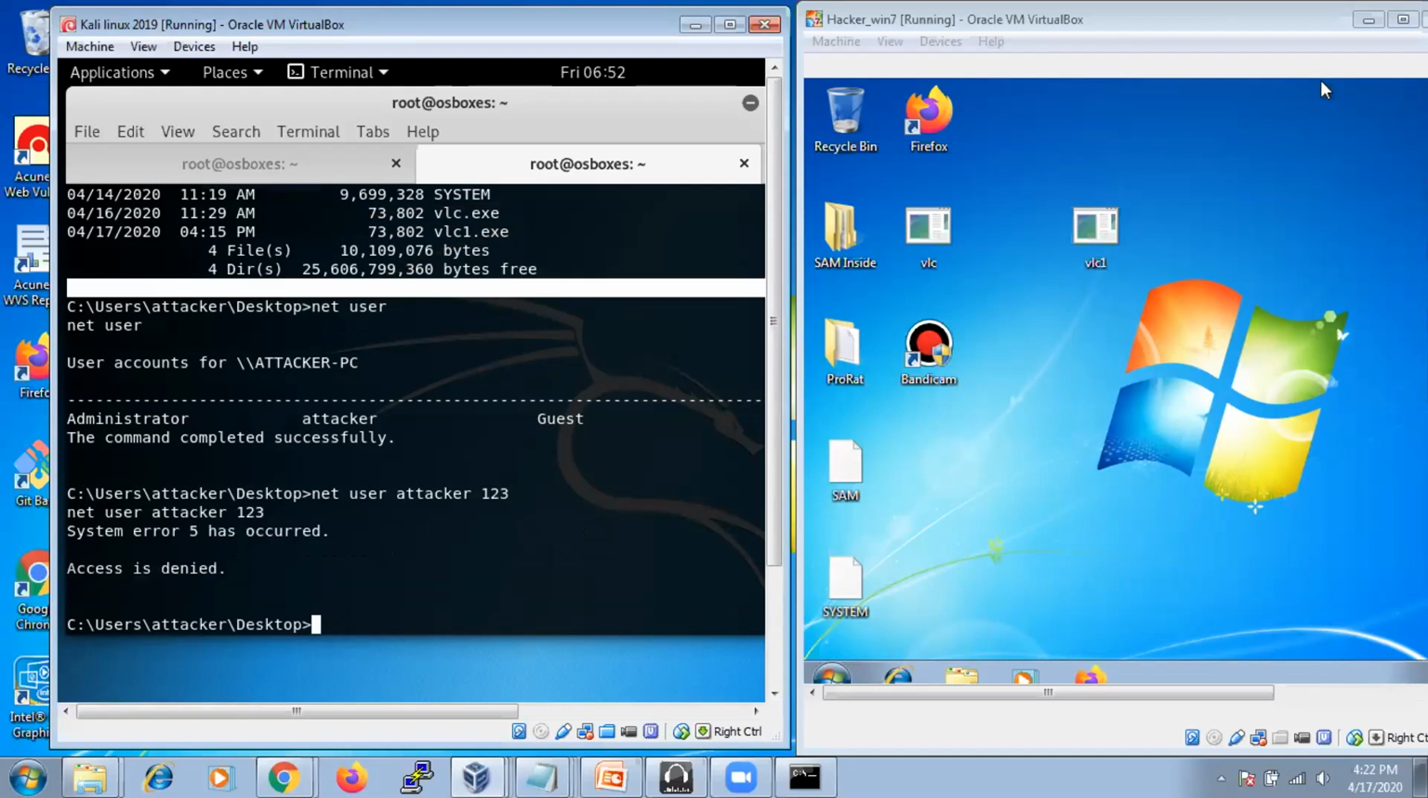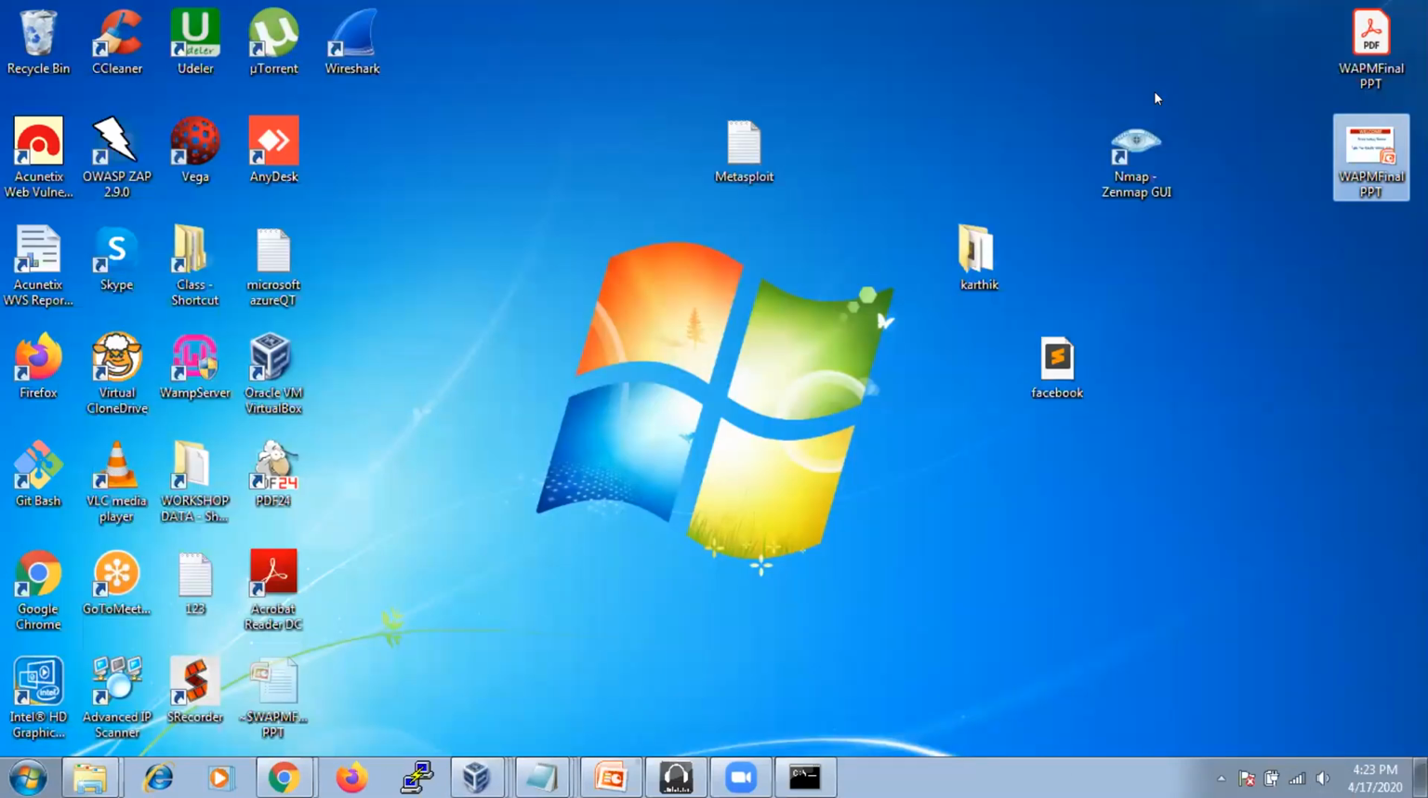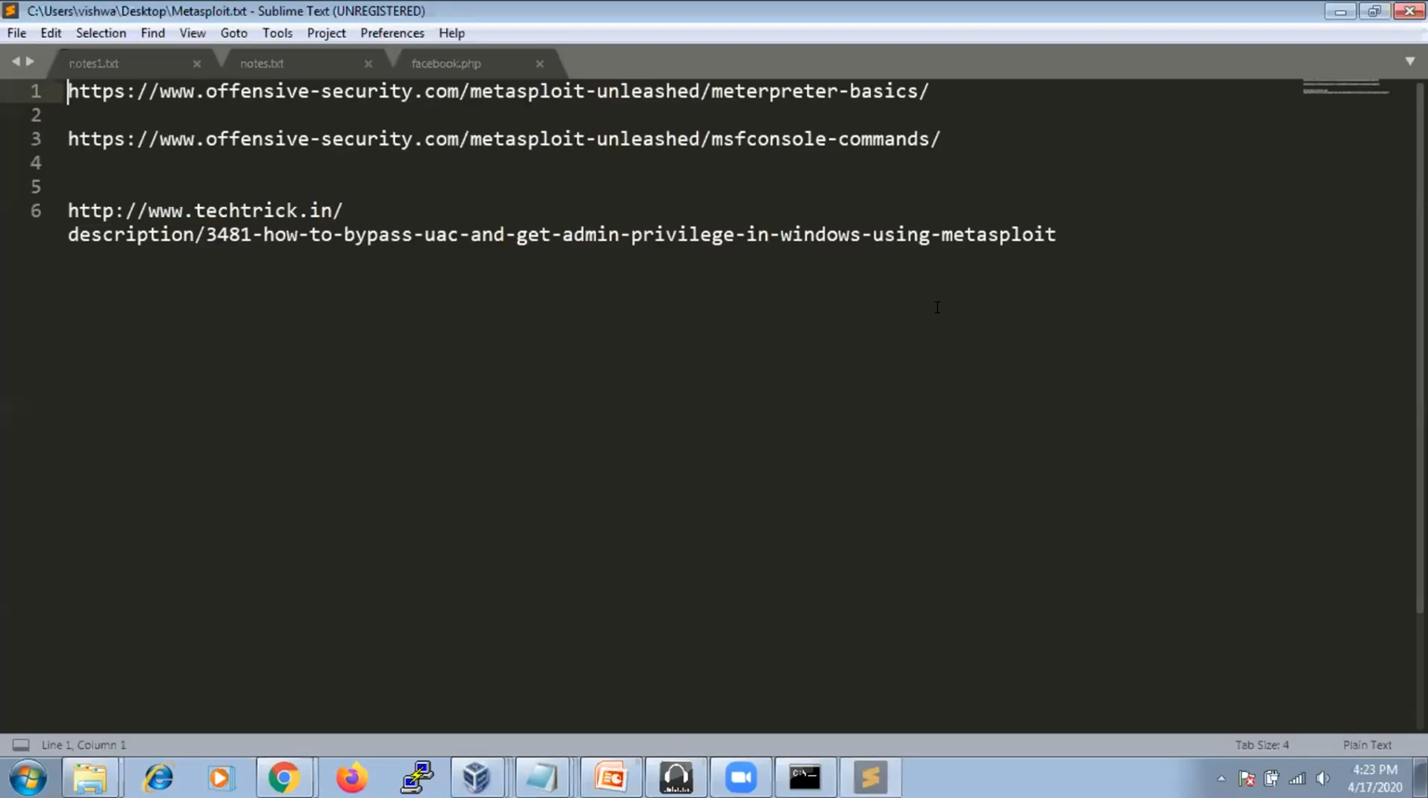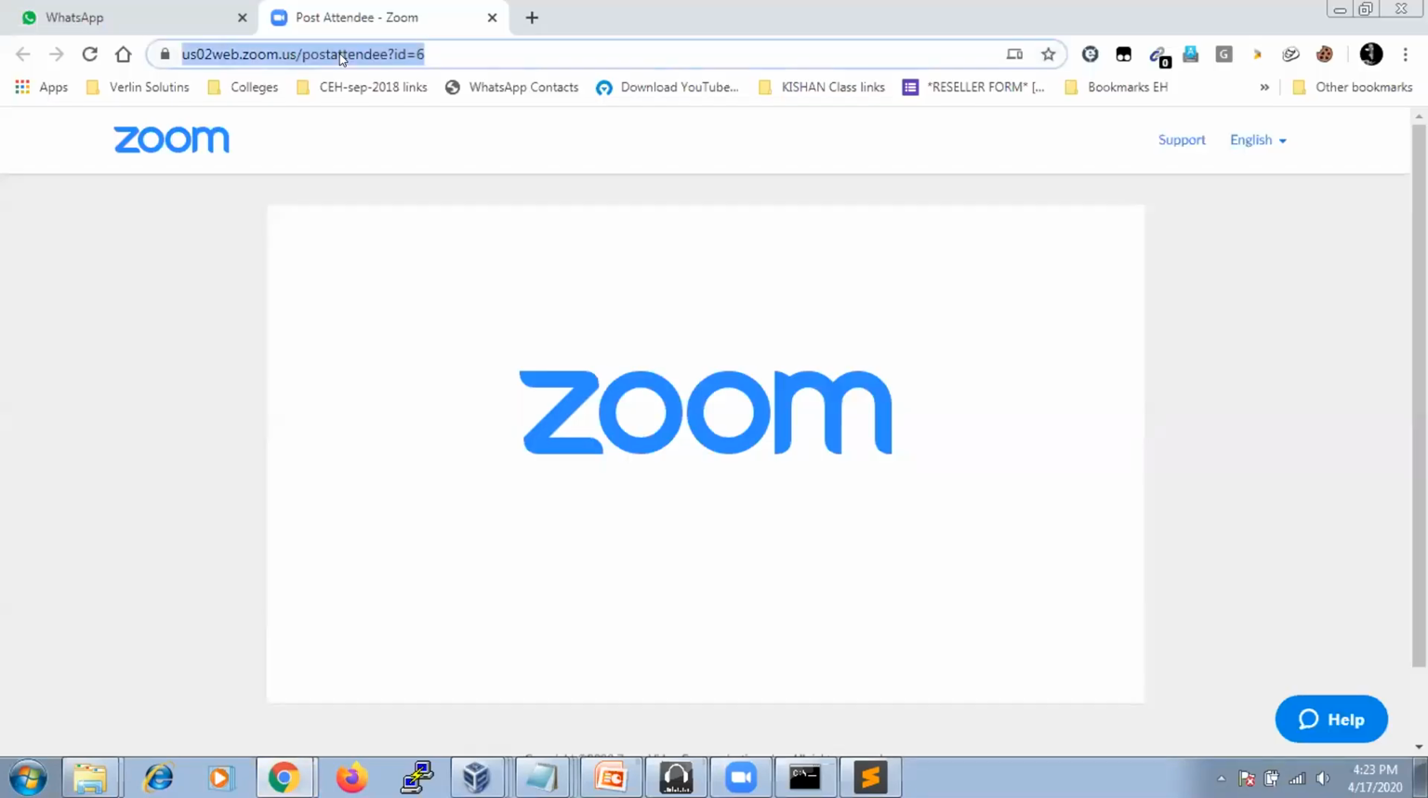See, it is access denied because attacker is a normal user. He is not an administrator user, so we need to bypass this restriction. Fifth stage, escalating privileges, which I have shown you in the cycle. To escalate privileges, you need to do some activity. I'm going to show you that particular process where you can get this information and tricks. Just open this page: how to bypass UAC.